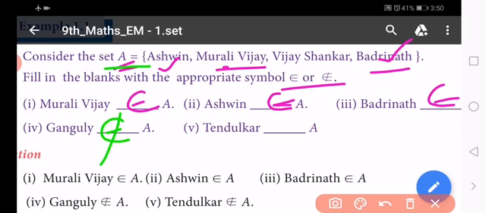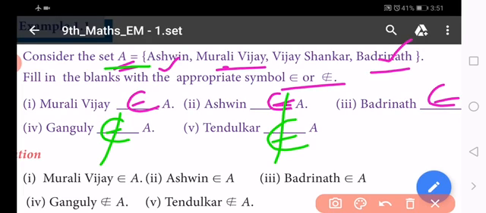Sachin Tendulkar is one of the most valuable cricket players, but he is not included in the set A. So Tendulkar is not an element of the set, and here also we use the symbol does not belong to.